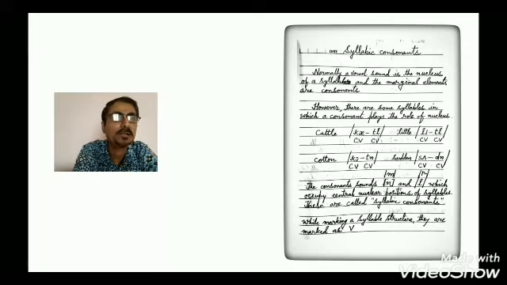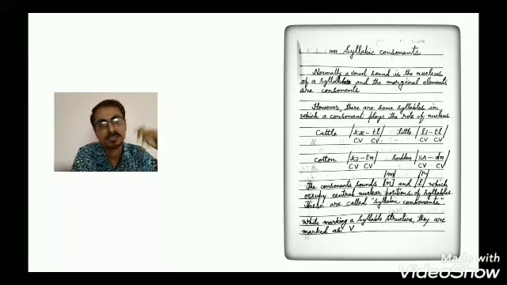Like in cattle: K, A, the CV construction, first syllable, and then T and L. Little is similar: L, E, T, L. Then we have cotton: K, O, T, and N. Then sudden: S, A, D, and N. In all these four words, just mark the second syllables.